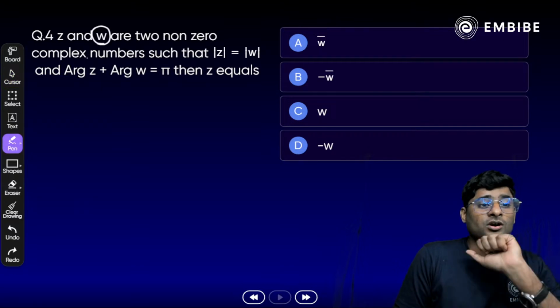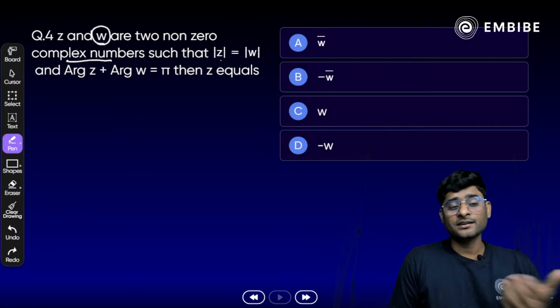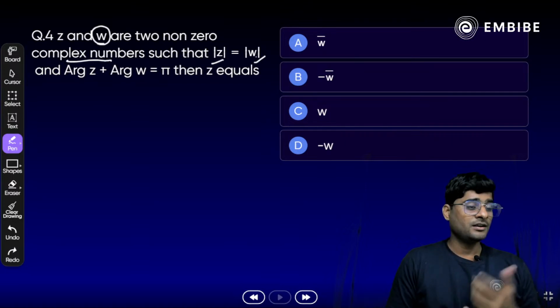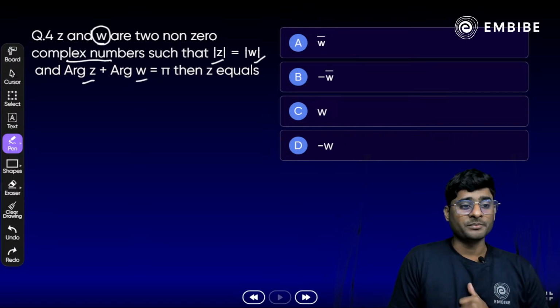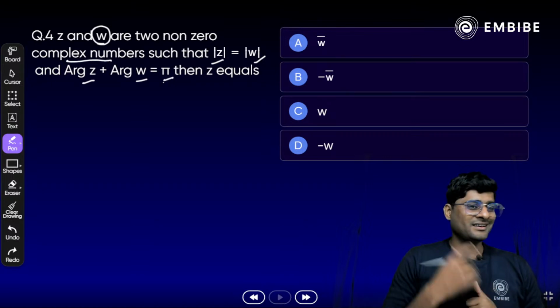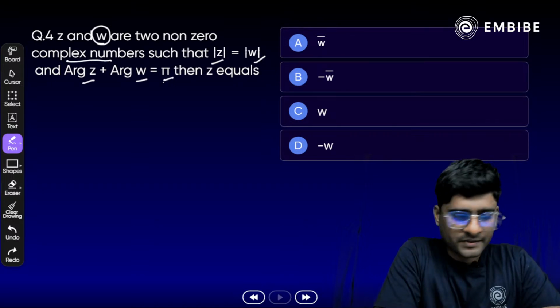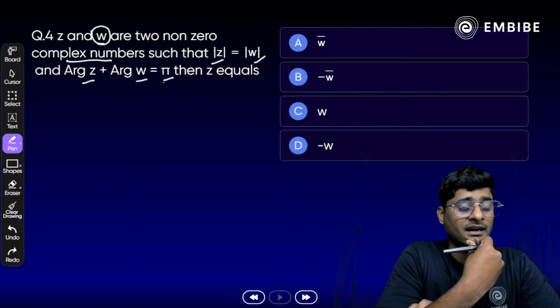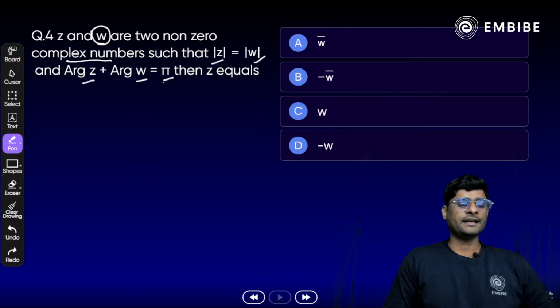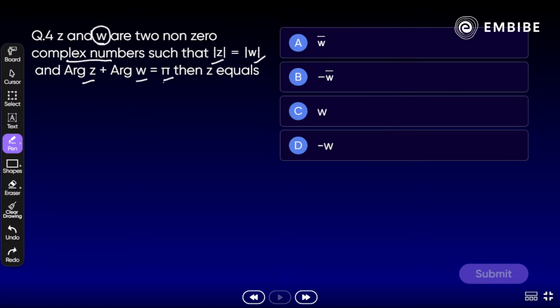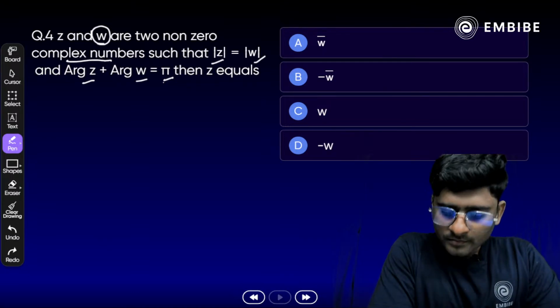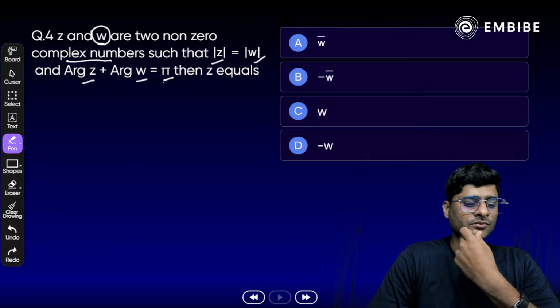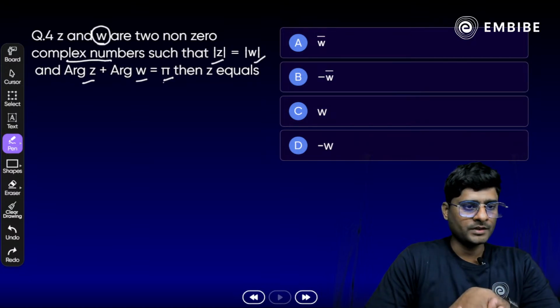z and omega are two non-zero complex numbers such that mod of z is equal to mod of omega, and argument of z plus argument of omega is equal to pi. Then z equal to what? So easy. Think about it. What will be the answer? And how do we approach here? Anyone know that? Any idea? Yes? Anyone? Any idea? Take your time. Okay, Digital says option B. All right. What about the rest of you? Take your time, all of you.